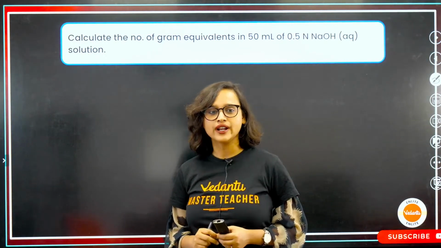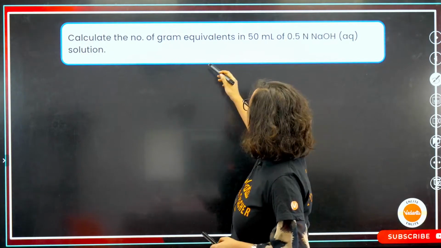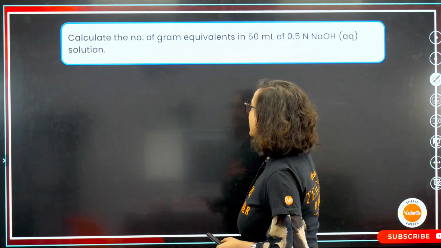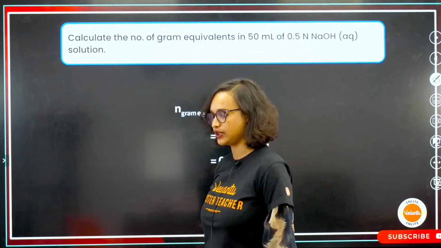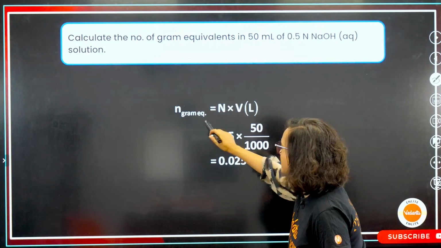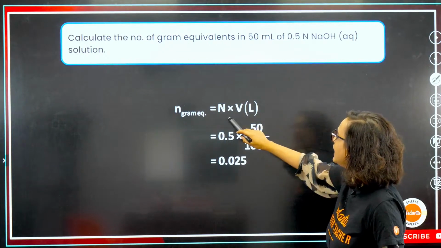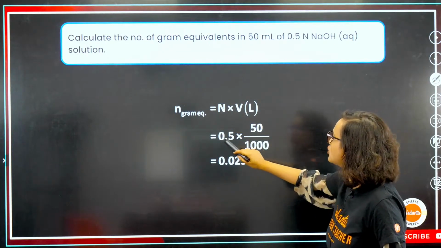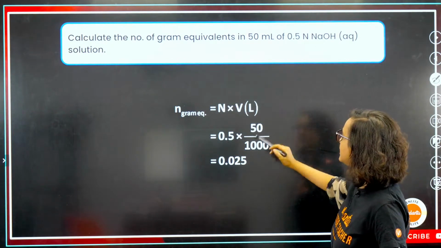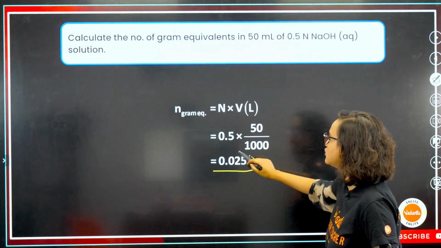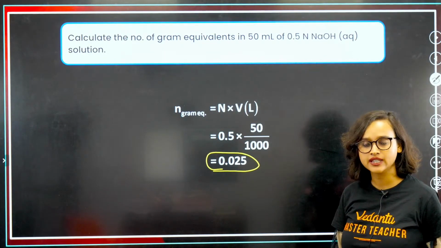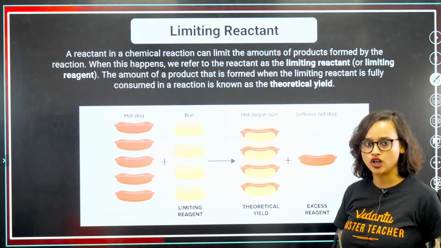Anyway. Alright, calculate the number of gram equivalents in 50 ml of 0.5 N NaOH aqueous solution. Very easy. So, gram equivalent we have to find. That means N into V in liter. So, 0.5 N is given into 50 divided by 1000. So, 0.025. That's it. Easy? Great. Chalo, moving on.